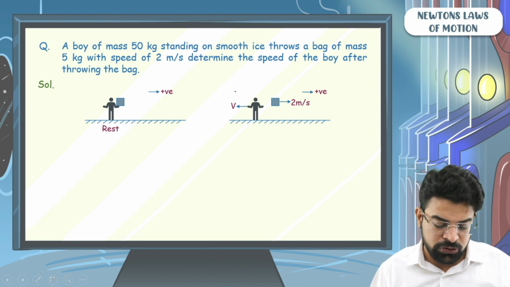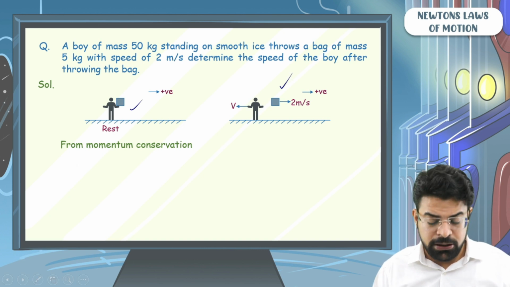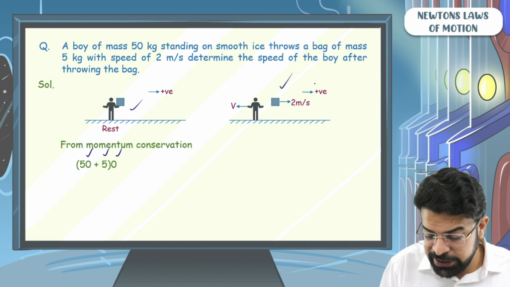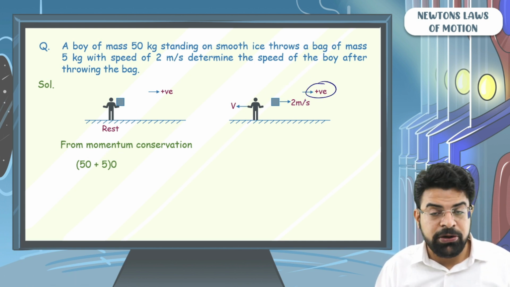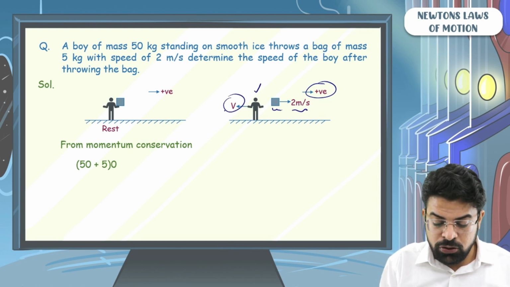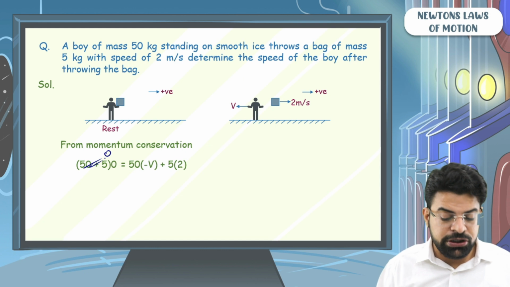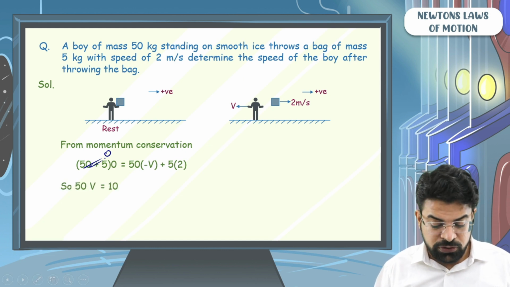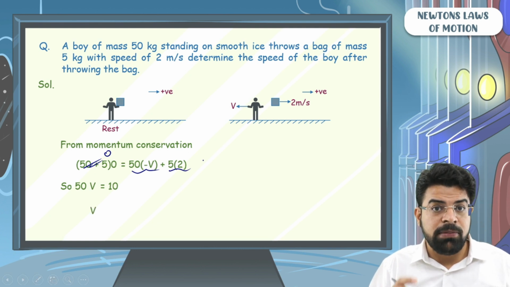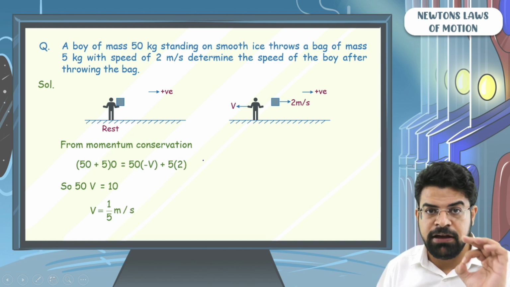As such, this is a simple question. From momentum conservation, we can say that initial momentum should be equal to final momentum. Initial momentum is 50 plus 5 into 0 because the velocity is 0, and the final momentum, taking direction towards right as positive, will be written as 5 into 2 plus 50 into minus v. On the left hand side you have 0. So from here you get 50v equals 10, that is v equals 1 by 5 meter per second. So the boy starts moving with a speed of 1 by 5 meter per second.